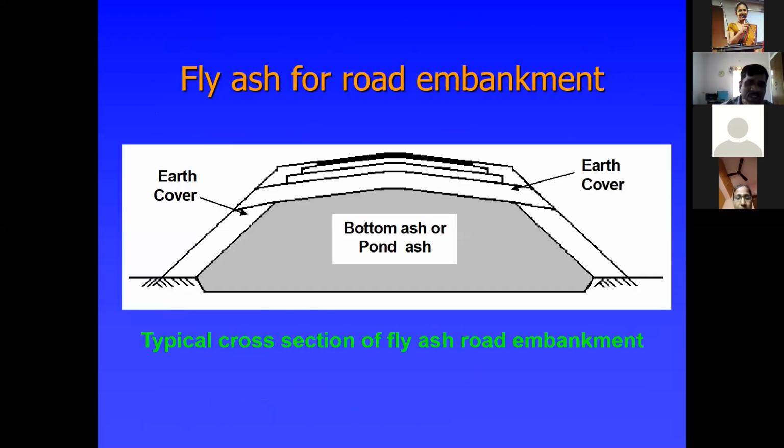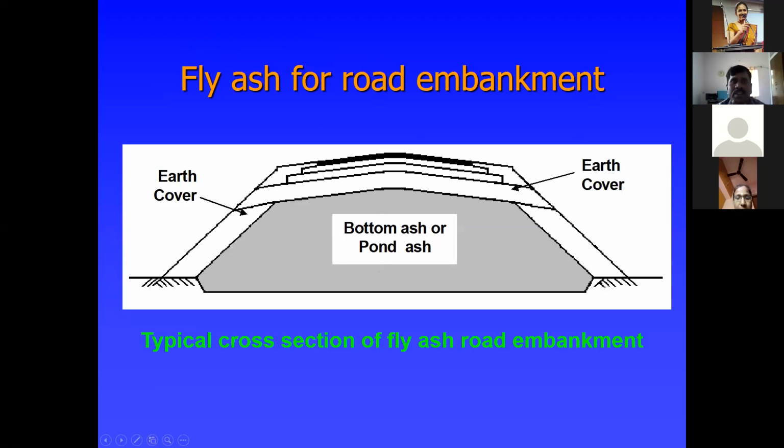See one of the typical cross sections of fly ash in a road embankment. Here, bottom ash or pond ash is used. See this, the earth cover. See the different layers of the pavement, and this is the earth cover. Fly ash for the road embankment.